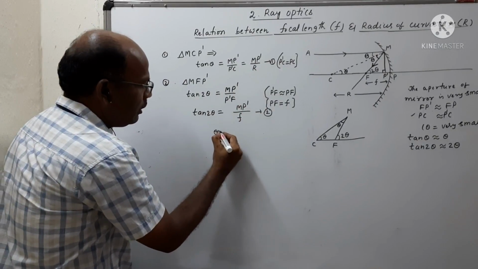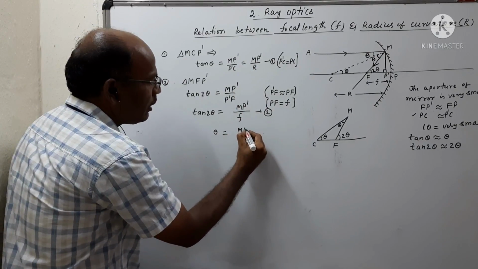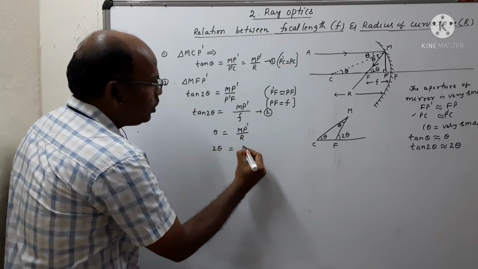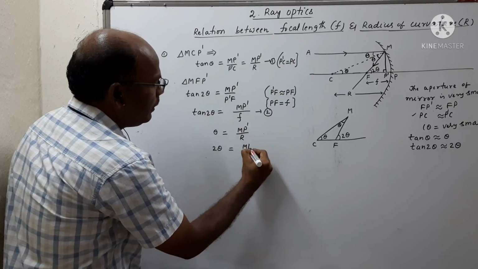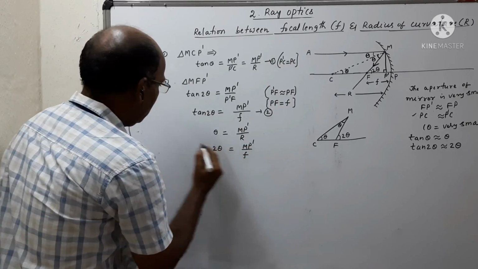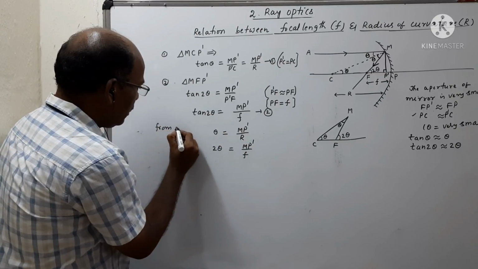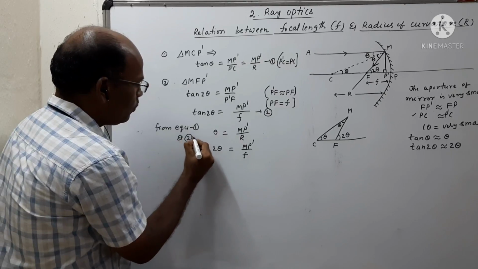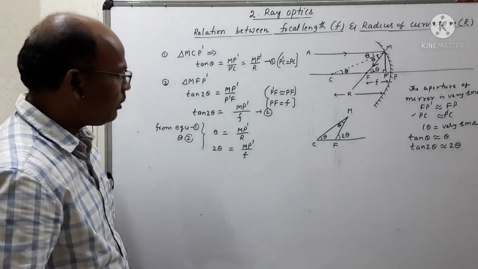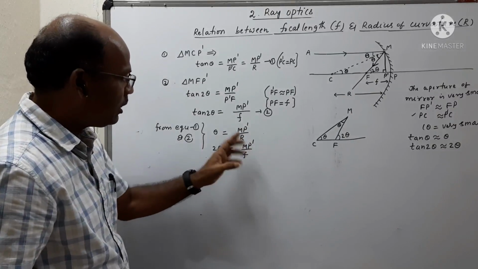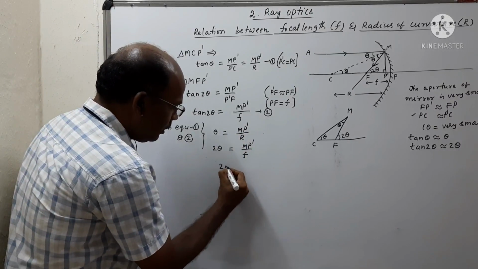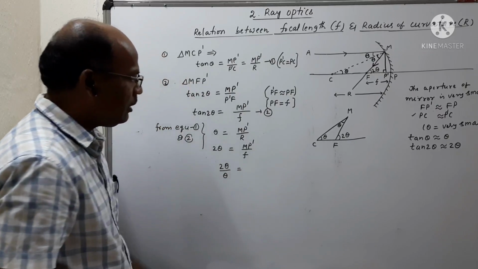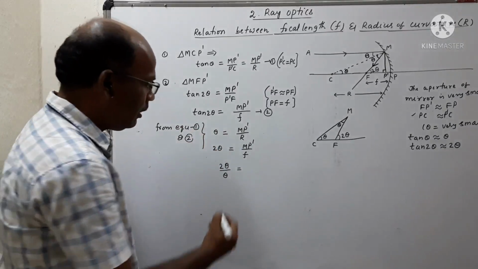From the first equation, theta is equal to MP dash by R. And from the second equation, 2 theta is equal to MP dash by F. So from equations 1 and 2, we divide 2 theta by theta.